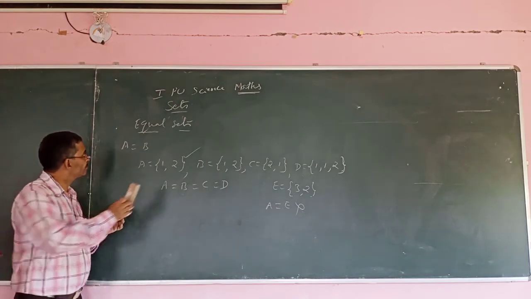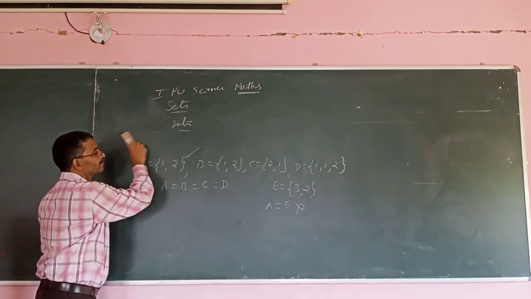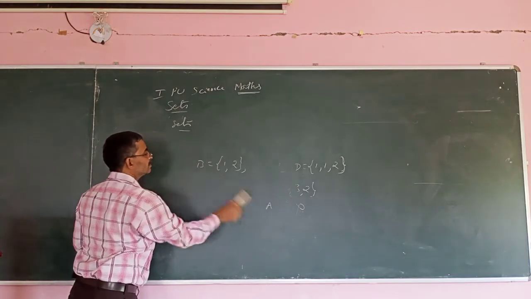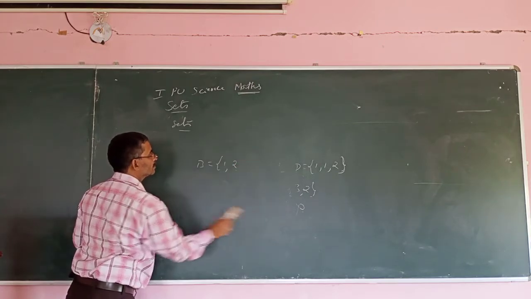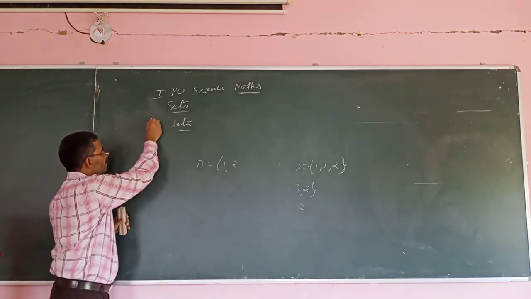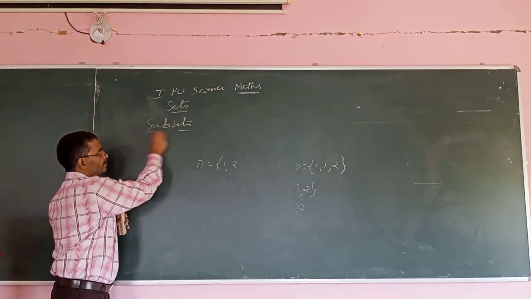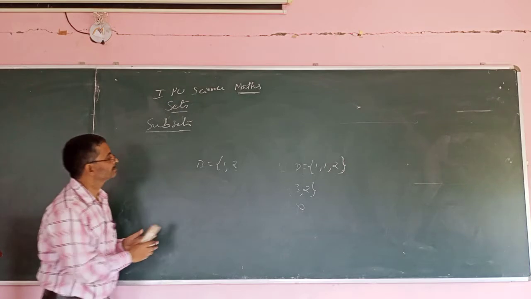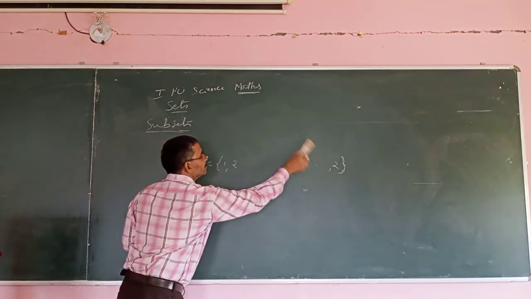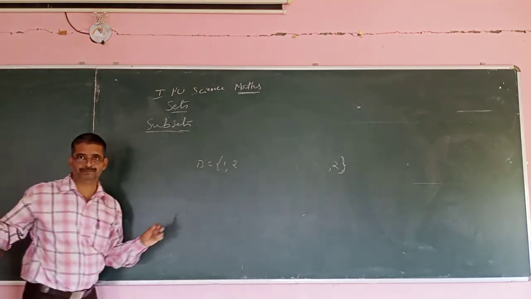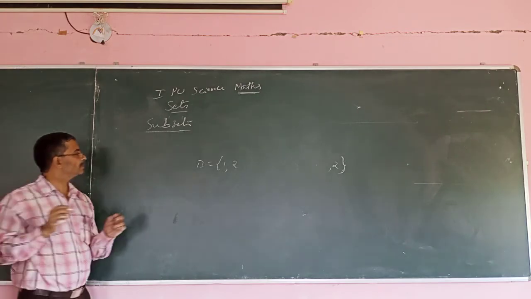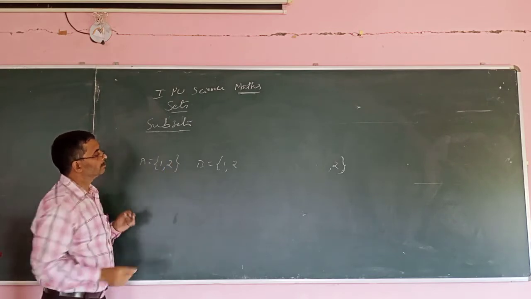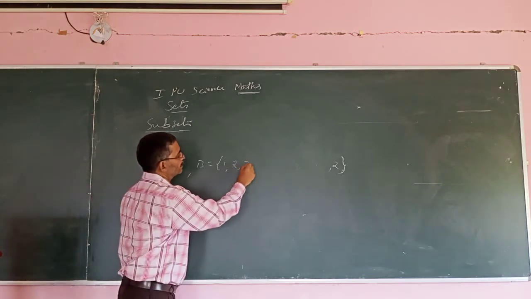Next topic, subsets. I will explain again with an example. So let A equal to {1, 2}, say B equal to {1, 2, 3}.